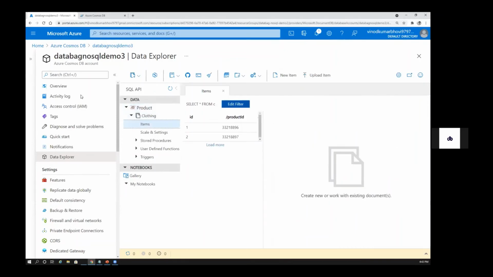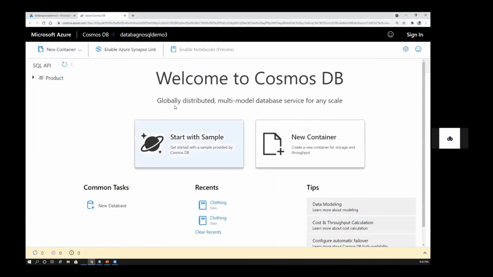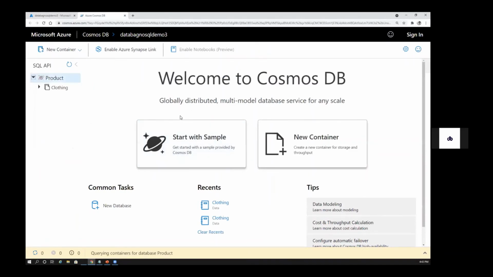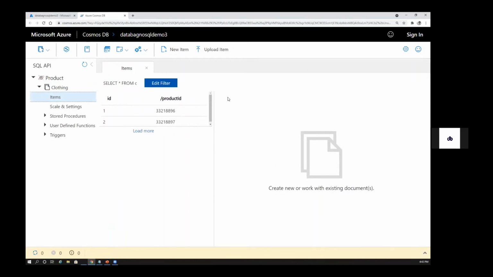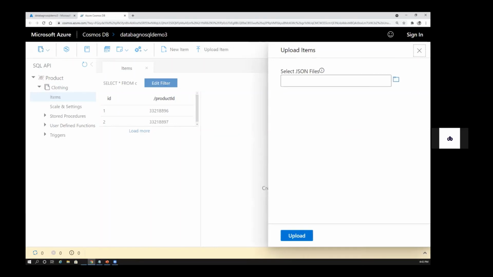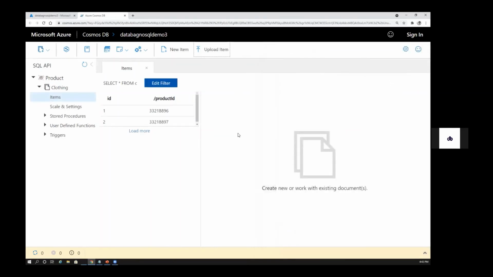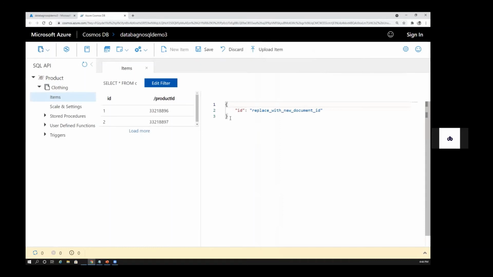Here we have Data Explorer. You come to your items. If you want to add a new item, you can use upload so that you can upload the files from your local system. You can use that option, or else you can use this one, new item. By default, it will give you an ID, like this.